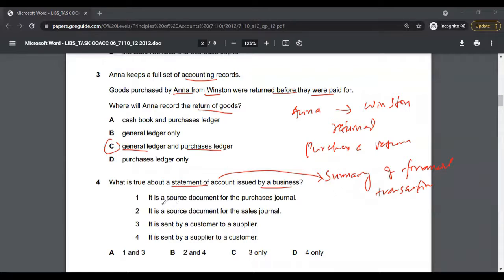So let's look through the options. Which statement is true? It is a source document for the purchase journal. No. It is a source document for the sales journal. No. It is sent by a customer to a supplier. No. It is actually sent by a supplier to a customer, and that's option 4. So therefore, the correct answer to multiple choice 4 is option D, 4 only.